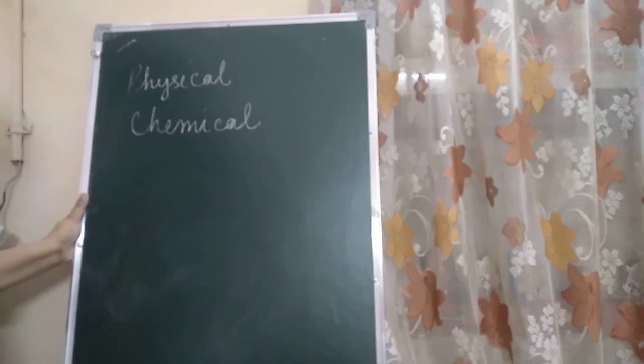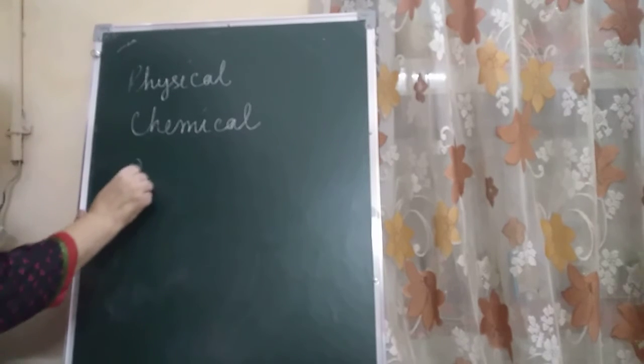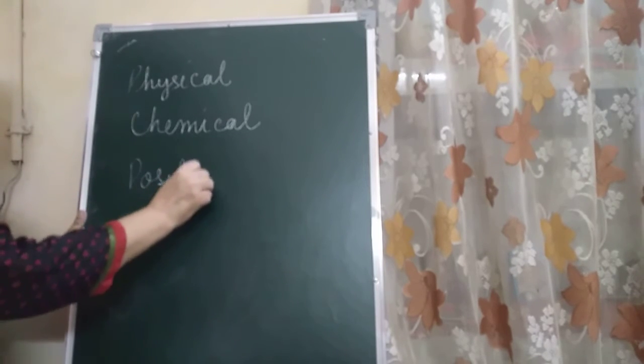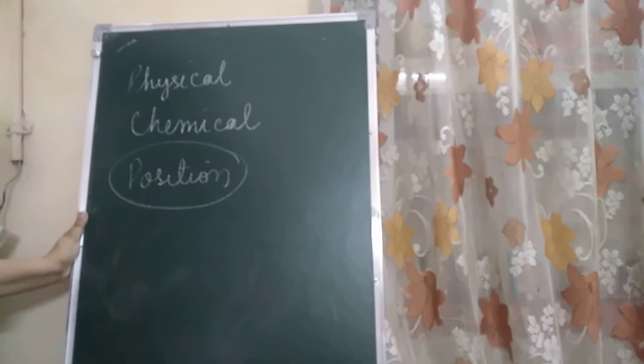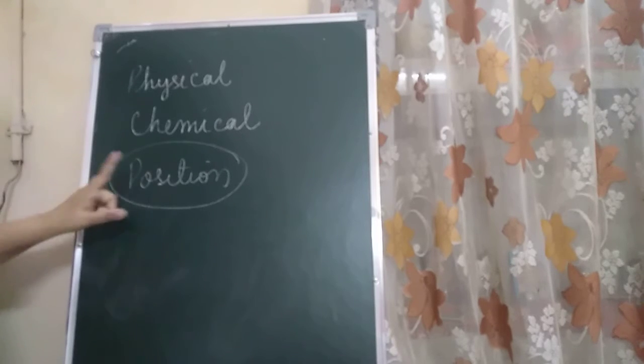One of the most important methods of classifying changes depends on whether new substances are formed during the change or not. So for kicking a football, children, what happens when you kick a football? Its position changes. There is a change in the position, but it remains a football. So no new substance is formed.